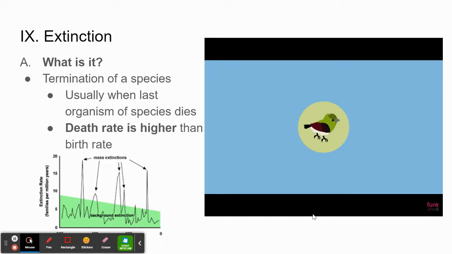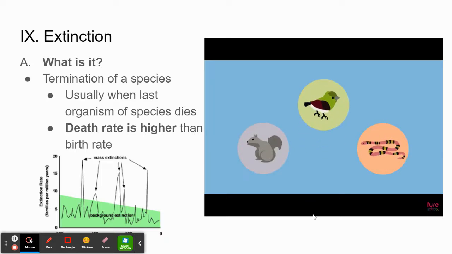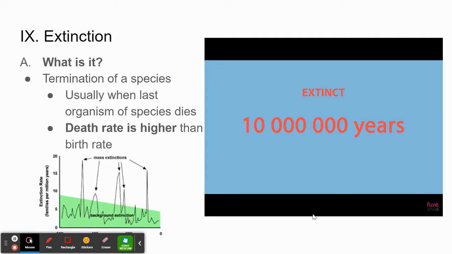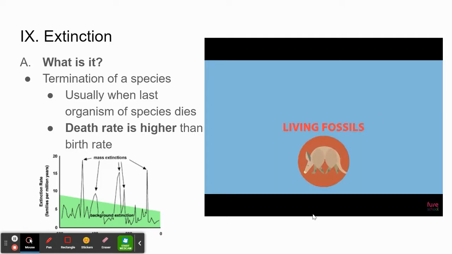If an entire species fails to adapt to changes in its environment or compete with other organisms for resources, and its birth rate is lower than its death rate, then it will become extinct. It may surprise you to know that over 99% of all species that have ever lived are now extinct. Typically, most organisms become extinct within 10 million years of their first appearance, although some species have survived without much change for much longer than this. These long-surviving organisms are sometimes called living fossils. The African aardvark and the Himalayan red panda are 2 examples of such living fossils, as both have remained genetically unchanged for millions of years.